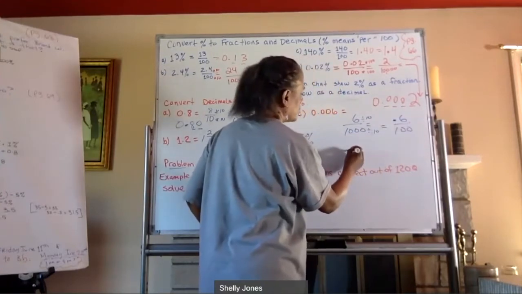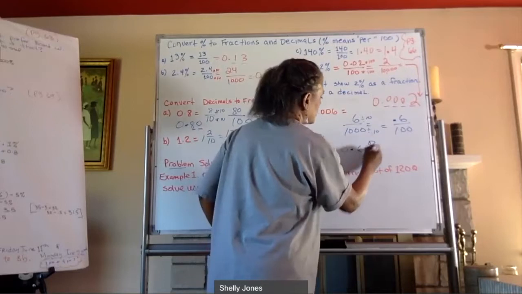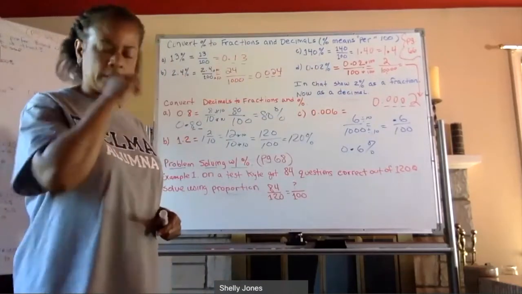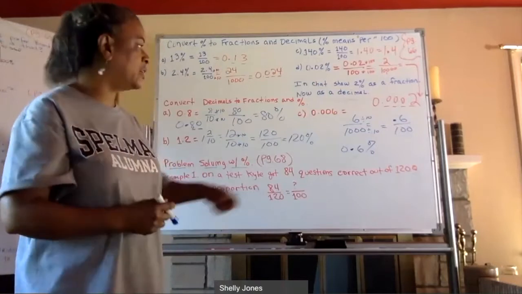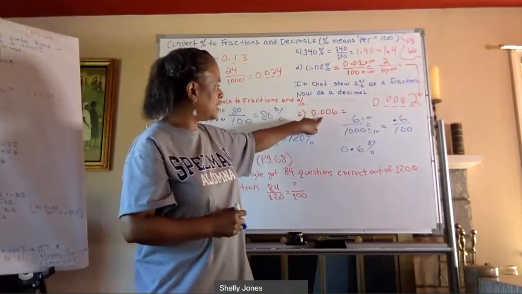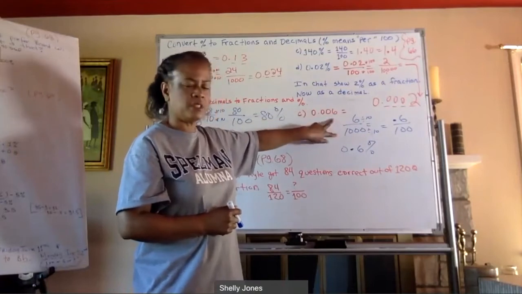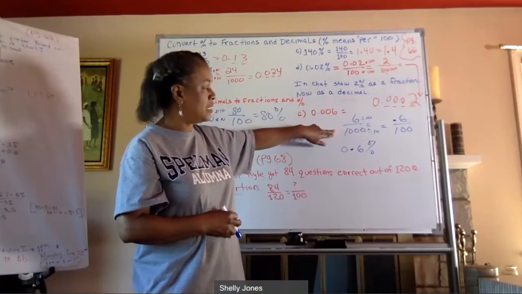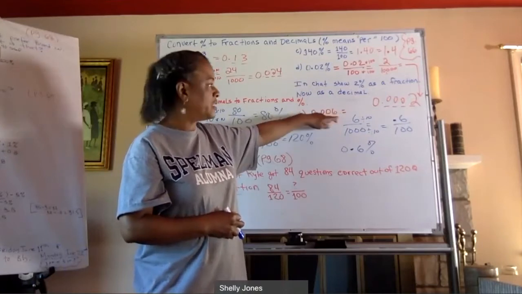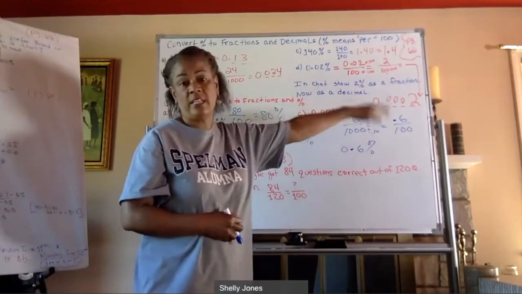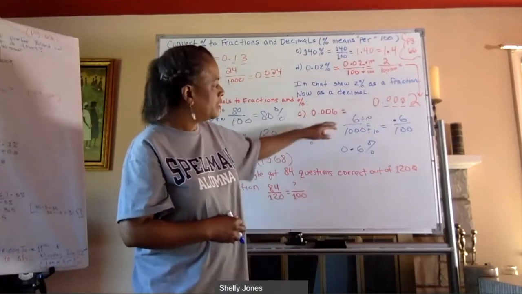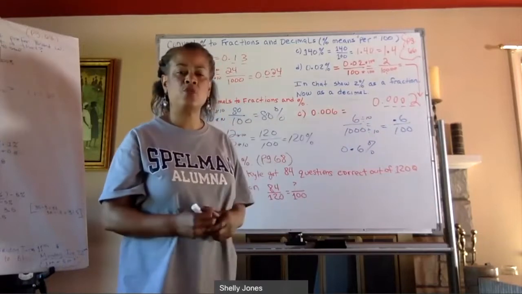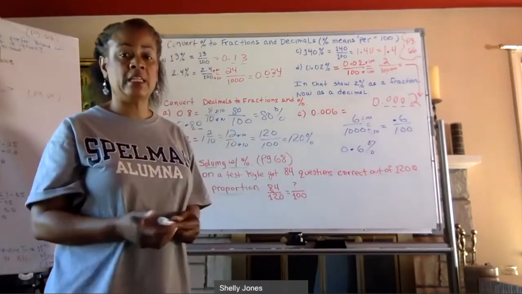So my answer is 0.6%. That's sort of like I had that 0.02%. So in this case, I have 0.6%. So this is tenths, hundredths, thousandths, 6 over 1,000, 6 thousandths. So I divide the numerator and the denominator by 10. Well, 6 divided by 10 is 0.6. And 1,000 divided by 10 is 100, and 100 is what I want to get.